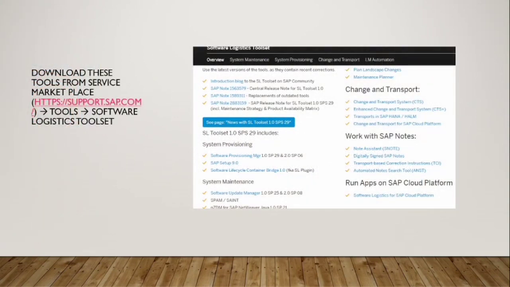Now in the next slide, we can see where we can download these tools from. We need to go to Service Marketplace and search for Software Logistics Toolset 1.0 with the latest patch. Why this toolset? This holds the latest version of SWPM software and some other software available on Service Marketplace. As you can see, the navigation is provided on the left side of the slide.